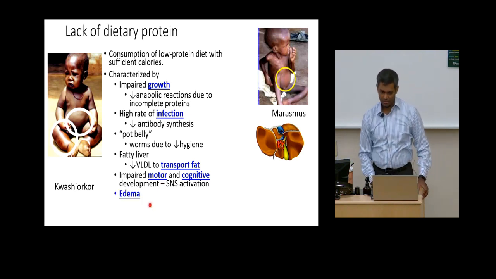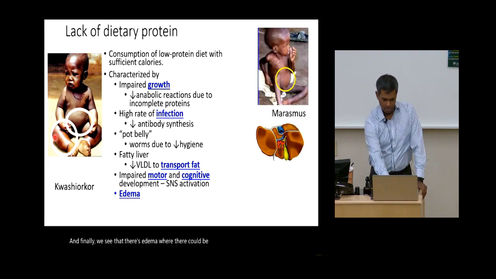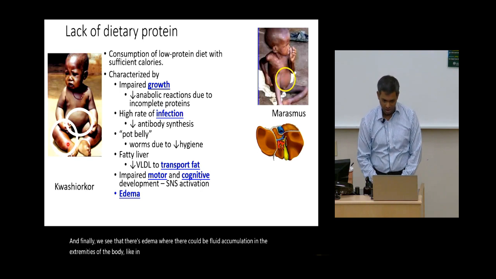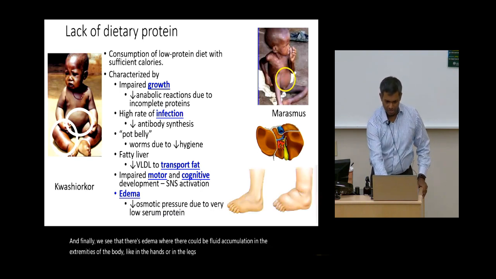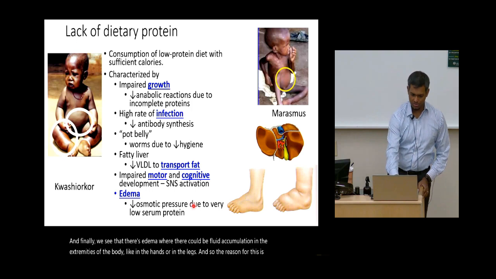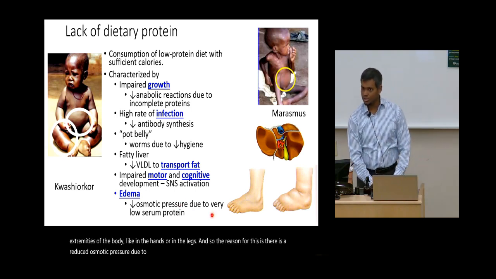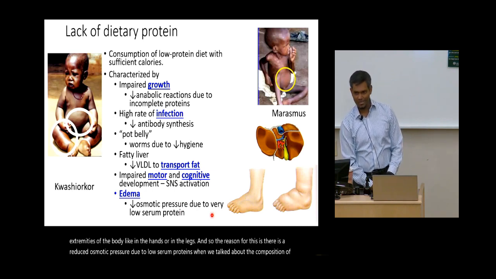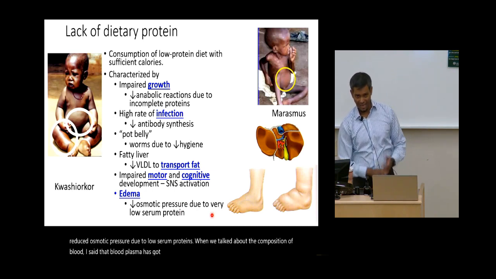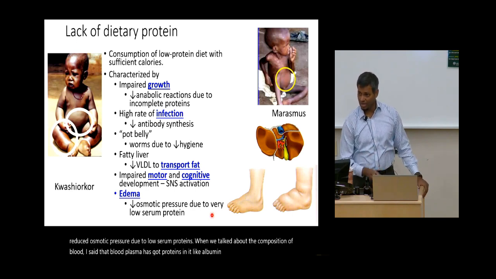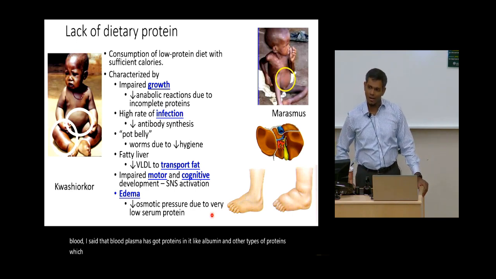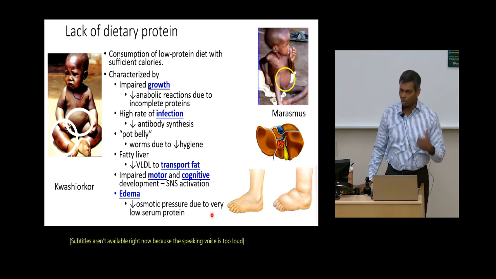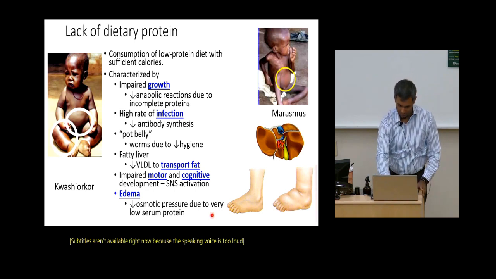And finally, we see that there's edema where there could be fluid accumulation in the extremities of the body, like in the hands or in the legs. And so the reason for this is there is a reduced osmotic pressure due to low serum proteins. When we talked about the composition of blood, I said that blood plasma has got proteins in it like albumin and other types of proteins which bind to hydrophobic substances. And so let me explain why low osmotic pressure can lead to edema.